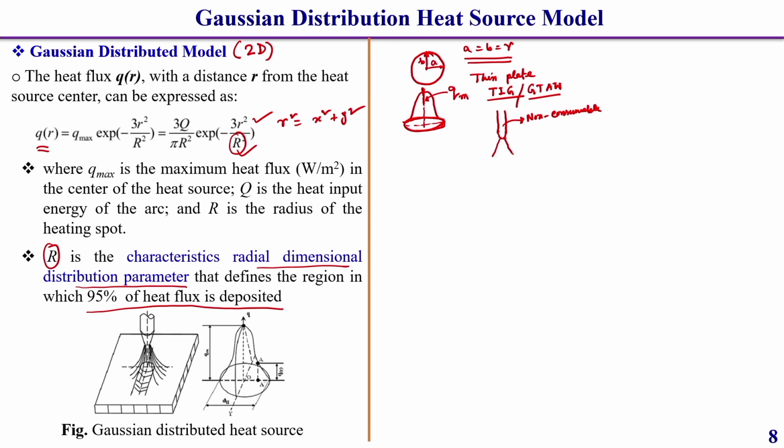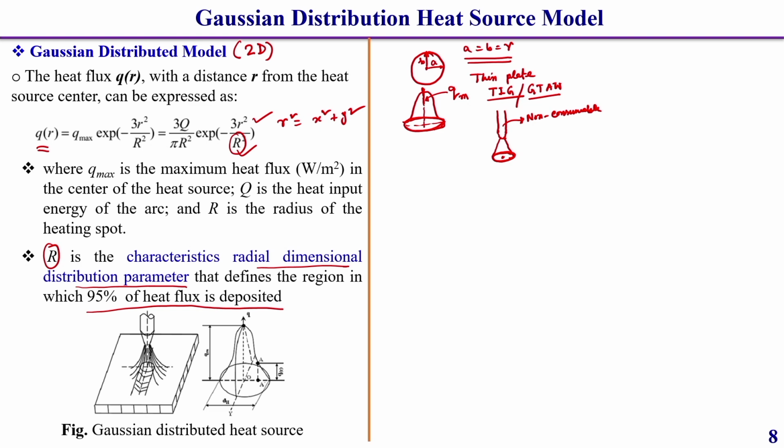This arc generally distributes over a circular area, or once it is moved, over an elliptical type of area. This is a two dimensional heat source.